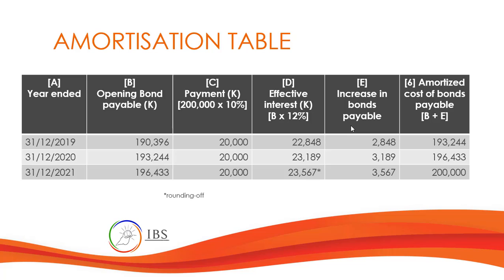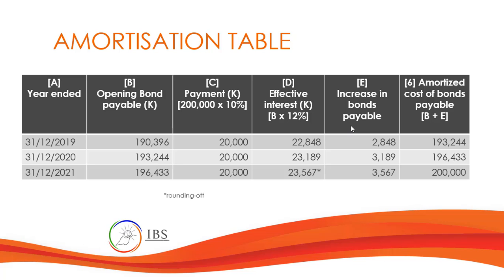All right, let us look into the amortization table for bond payable. We have the years, and then the opening bond payable, that is 190,396 kina, and then the interest payment will, of course, be based on the coupon rate.